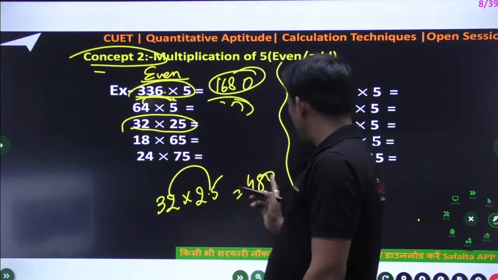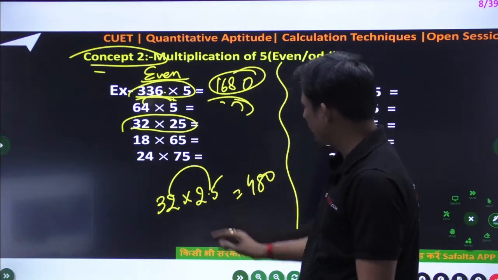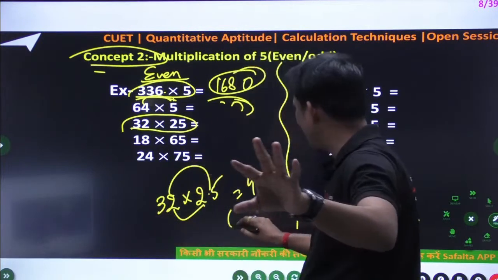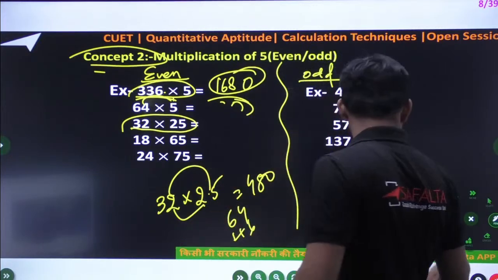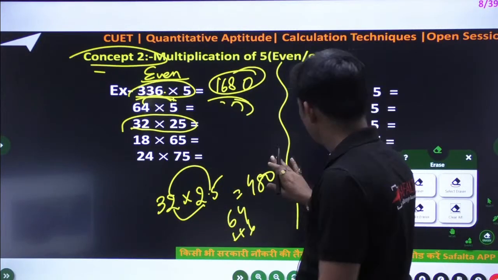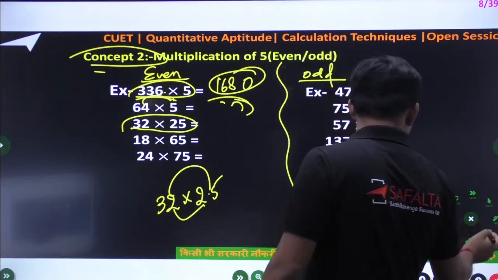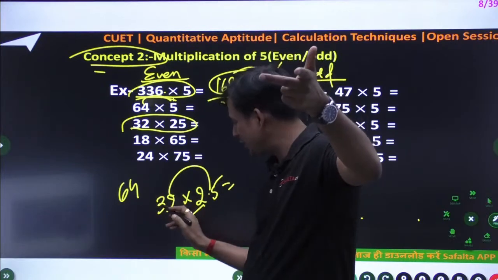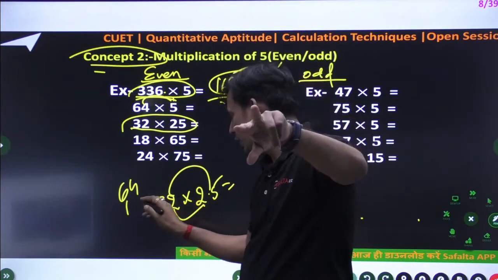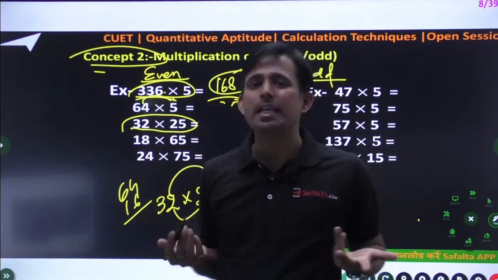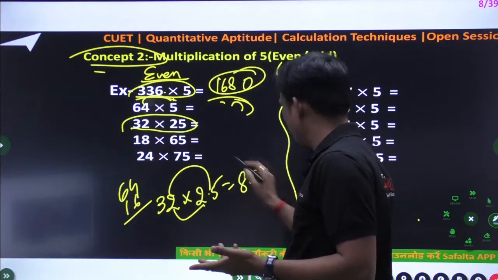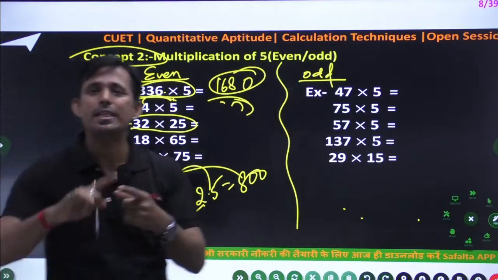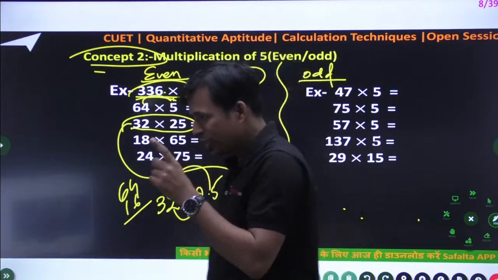Yes, that is okay, 480. Because the unit place should be 0, and 32 times 2 is 64. Sorry, my mistake, 64 plus 16, not that. So wait, this is not 480. 32 times 2 you can think is 64, and 32 times half means 16. Now you can add, that is 80. So this is 800. Okay, this sum is 800. But don't do that. The fast technique behind this is the percentage chart. Very good approach to solve the problem.